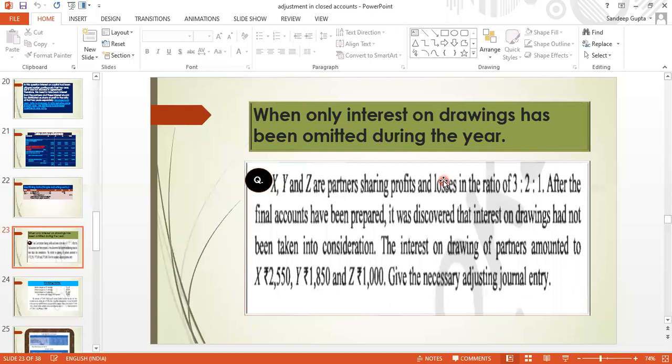So, is the question clear to all of you? Interest on drawing is to be charged from the partners, but we have omitted it before division of the profit. And when we have omitted this interest, this means that our divisible profit has been reduced by this amount, so we have not distributed it. So when we take this amount from the partners, our net profit will increase. So divisible profit will also increase by this amount, and hence it is to be divided or shared between the partners in their profit sharing ratio.